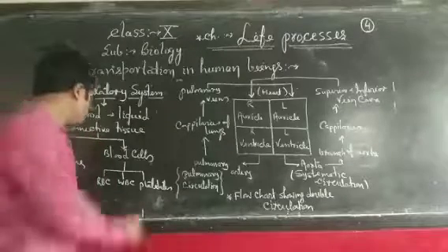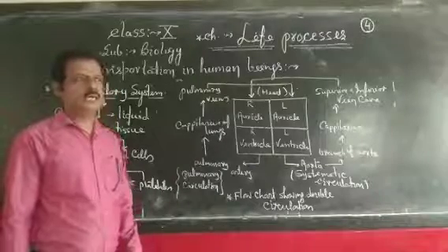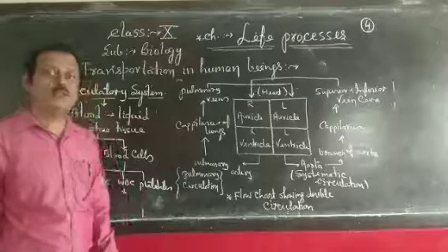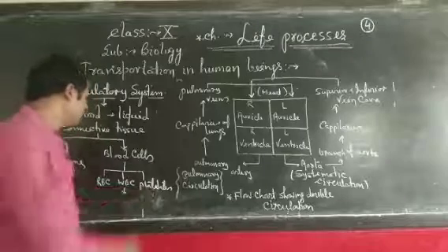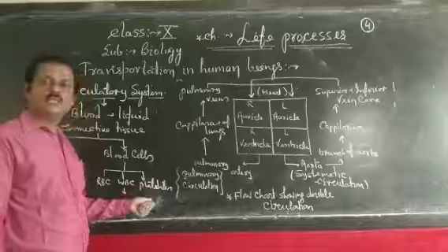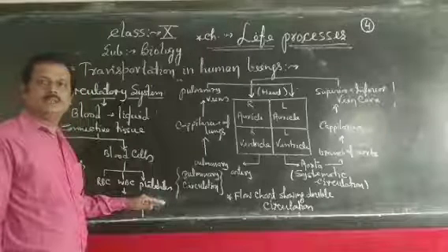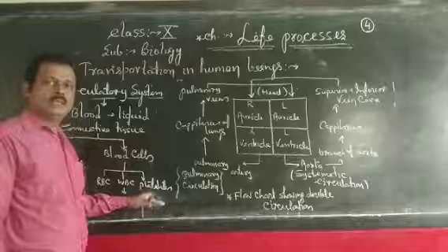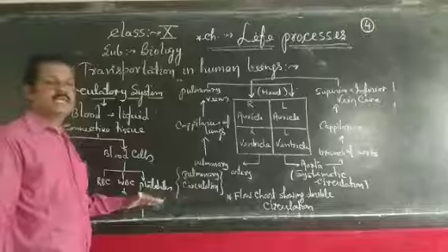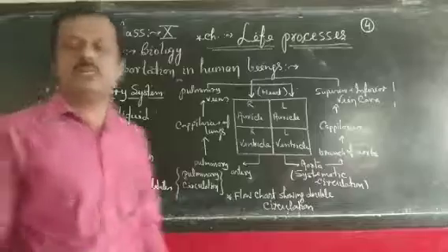Now WBC. WBCs prevent us from various types of disease; they are the soldiers of our body and keep our body safe. Now platelets. Platelets are important because they play an important role during injury. When bleeding occurs, the bleeding stops due to the platelets present inside it. They help in clotting of blood. So these are the very important functions of blood in our body.